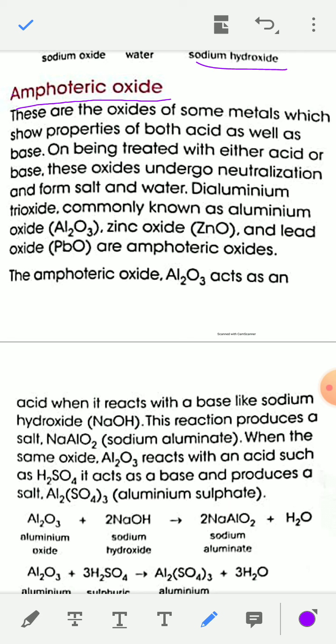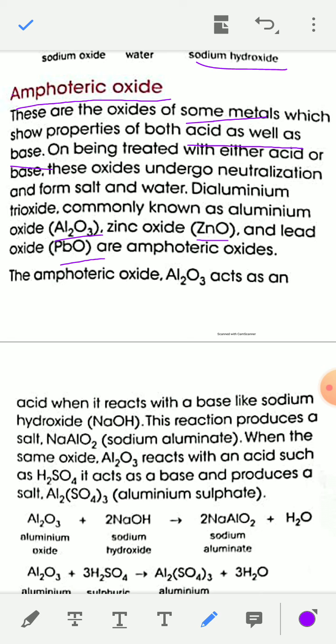Amphoteric oxides are oxides of some metals like oxide of zinc, oxide of aluminium, oxide of lead. Because these amphoteric oxides can react with acid as well as base, that's why they are called amphoteric oxides.